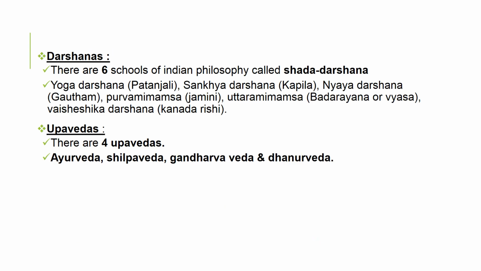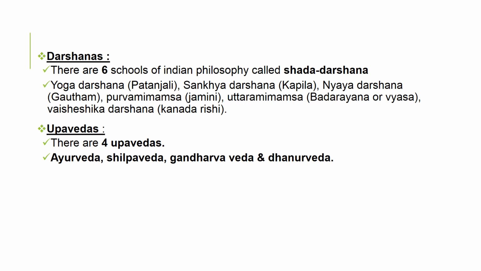Darshanas. There are 6 schools of Indian philosophy called Shad Darshana. They are Yoga Darshana, by Patanjali; Sankhya Darshana, by Kapila; Nyaya Darshana, by Gautama; Purva Mimamsa, by Jaimini; Uttara Mimamsa, by Badarayana or Vyasa; Vaisheshika Darshana, by Kanada Rishi.